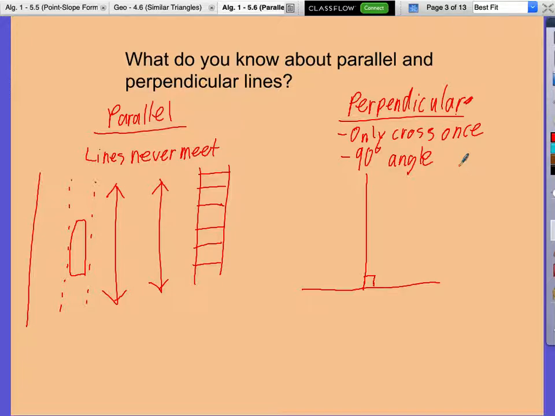They cross at a 90-degree angle. That's how they cross. They don't cross at any other kind of angle. It forms almost like a T. It does kind of form a T there, right? This is like an upside down T. Okay, that could be perpendicular.